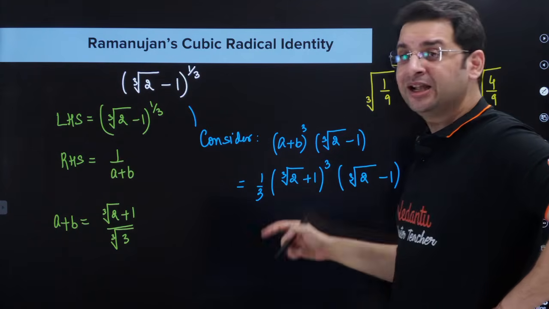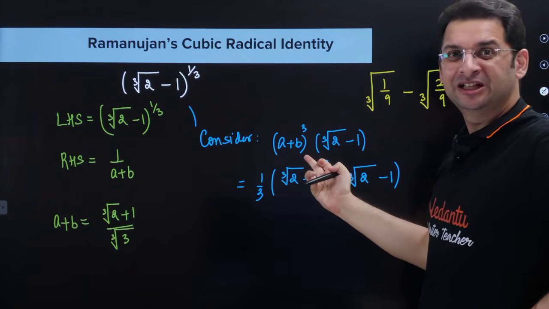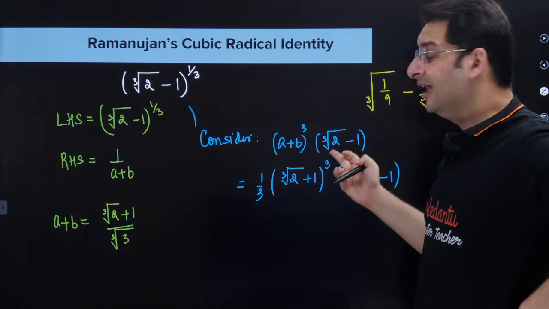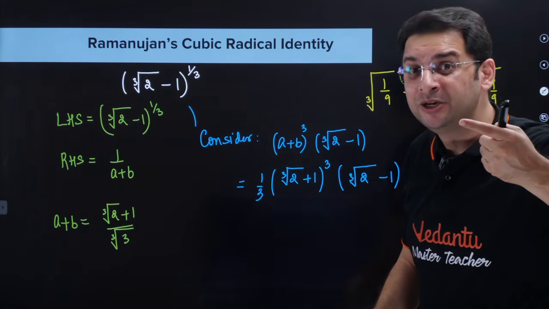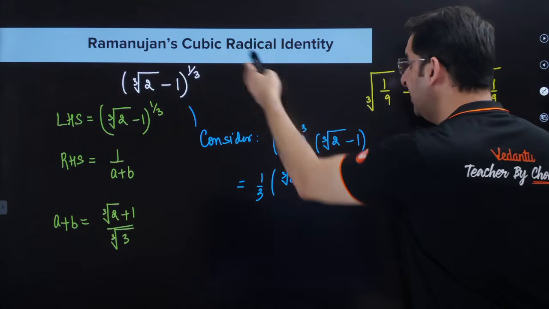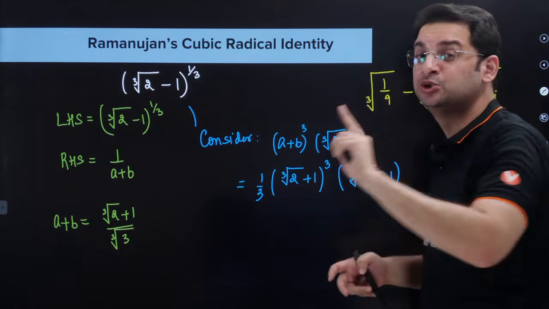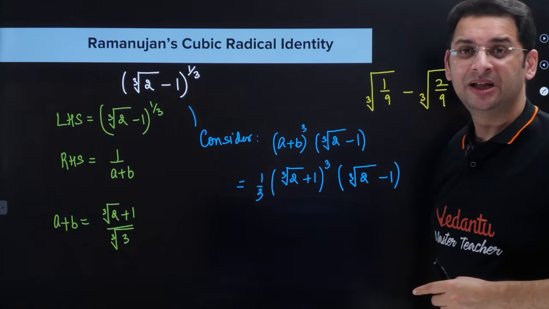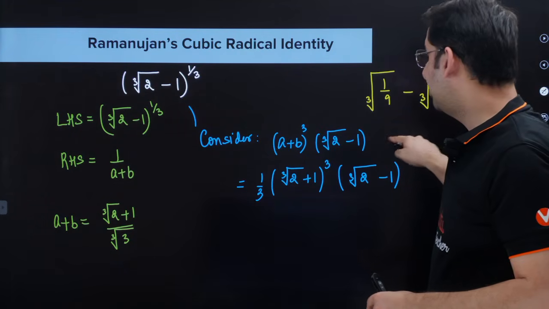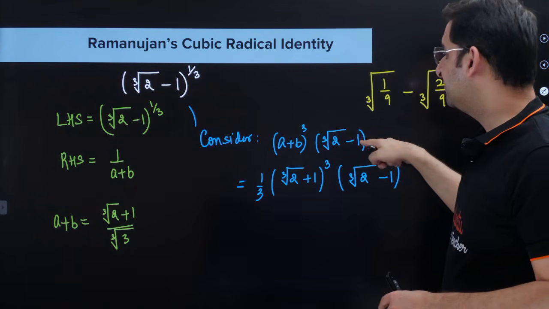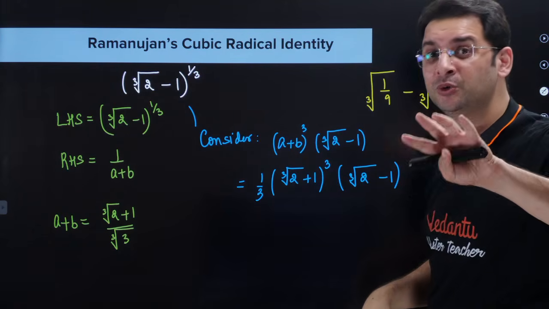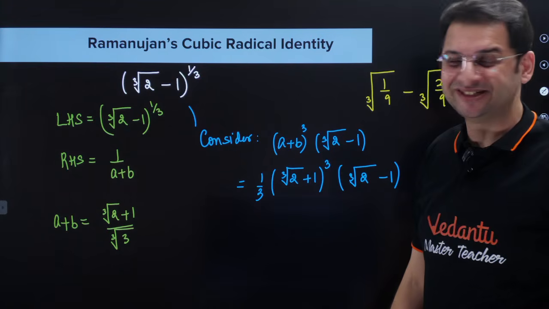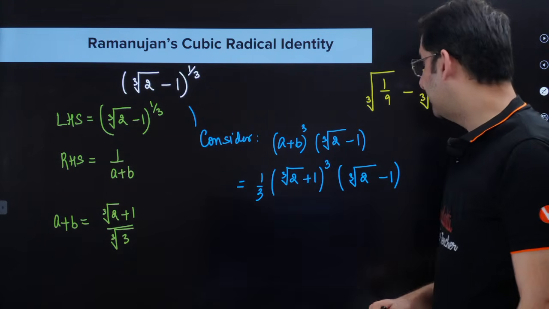So what I'll do is I'll consider this expression, A plus B whole cube into cube root of 2 minus 1. And what will I try to do? I will try to prove that if these two are equal, this into this has to be 1. Because if the product of these two is 1, then of course I'm done. If the product of these two is 1, then cube root of 2 minus 1 is 1 upon A plus B whole cube. If I take the cube root on both sides, I will be able to say that LHS is equal to RHS. Okay, so this is clear.